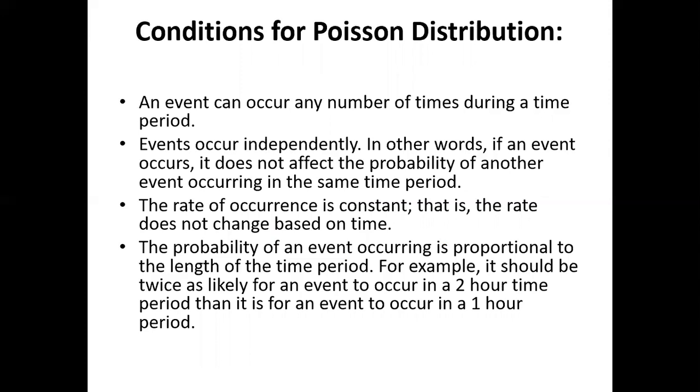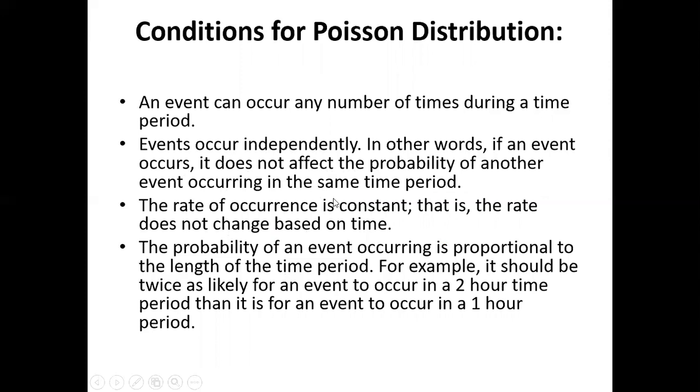Now, what are the conditions for the Poisson distribution? First, an event can occur any number of times during a time period. Second, events occur independently. In other words, if an event occurs, it does not affect the probability of another event occurring in the same time period.